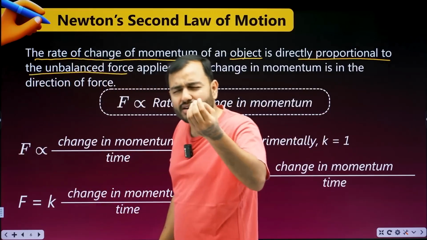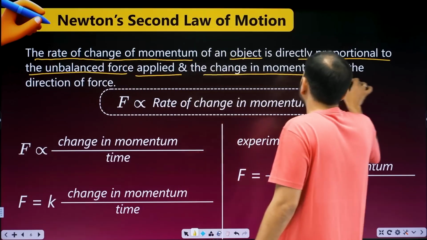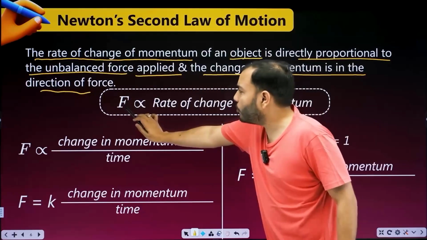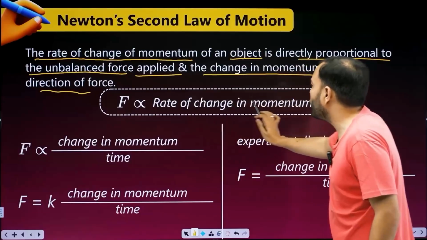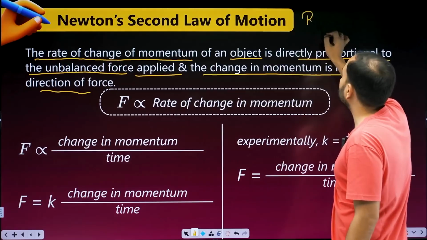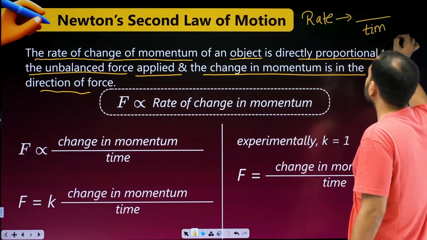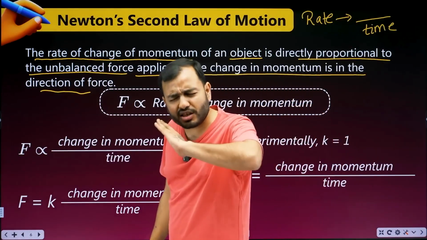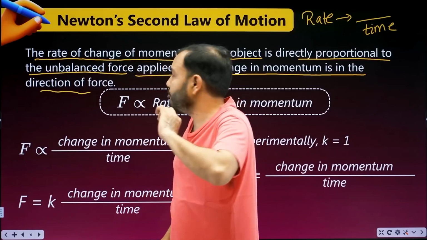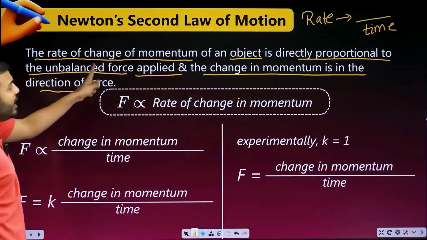What does unbalanced mean? Simple. It means the total external force, all the external force applied, and the change in momentum is in the direction of the force. In simple language, it's saying the force is proportional to the rate of change in momentum. Now, beta, if I write rate in front of anything, its meaning is divide by time. In physics, learn from here in 9th, 10th, 11th, 12th: anywhere it says rate, it means divide by time.